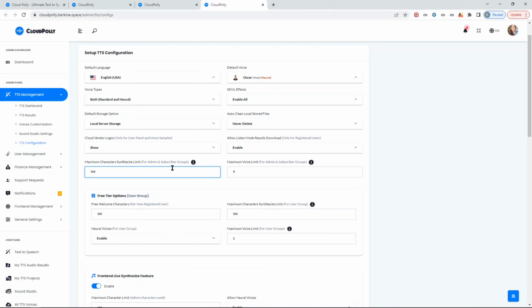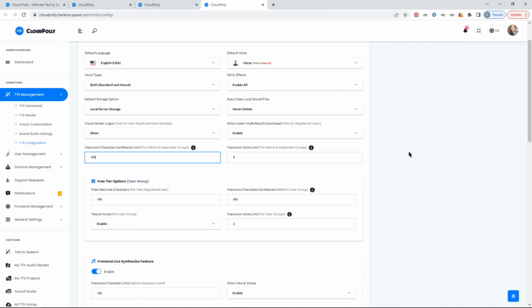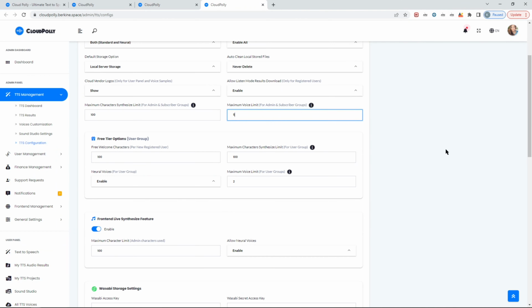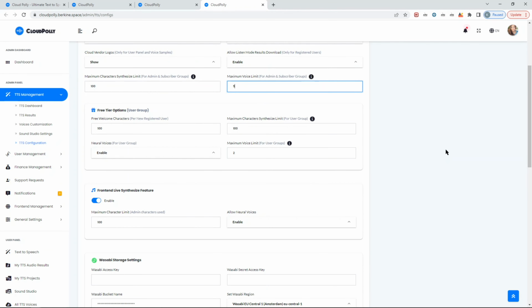But if you need to increase it, obviously you can. Same goes for the maximum number of voices. 20 sounds reasonable. Again, don't forget that the more you add, the more the merging consumes resources on your backend server. 20 doesn't consume much, but if you put hundreds or thousands, obviously that might make some impact.